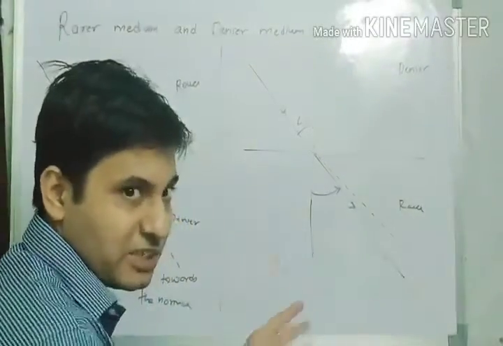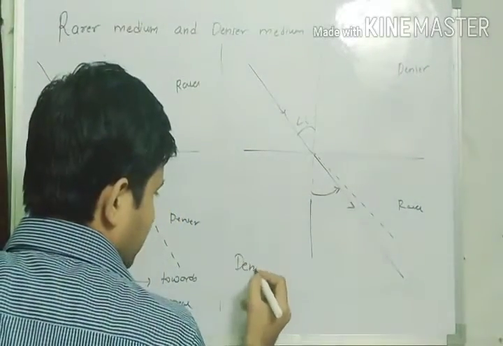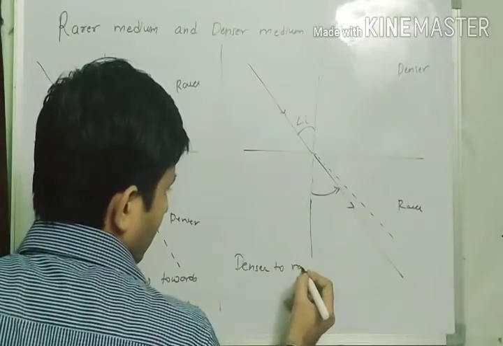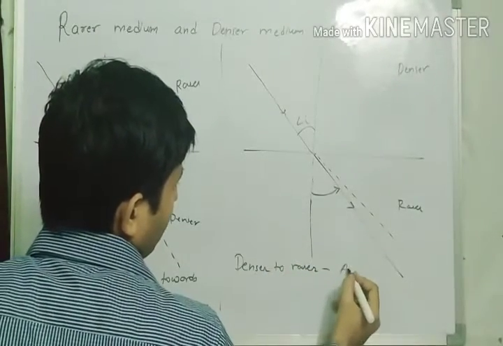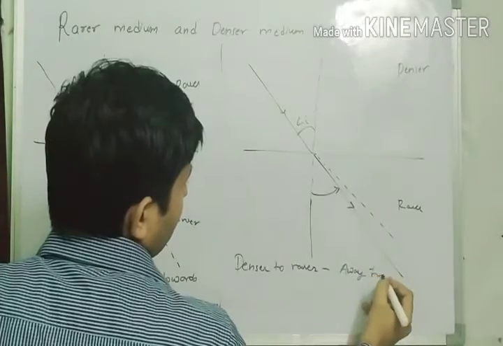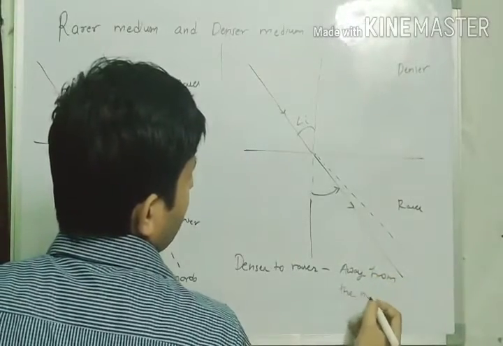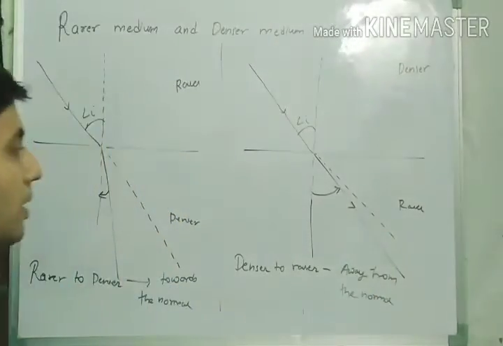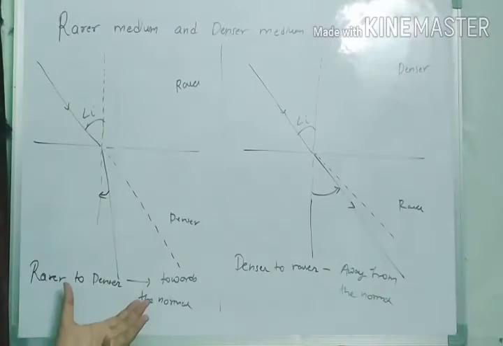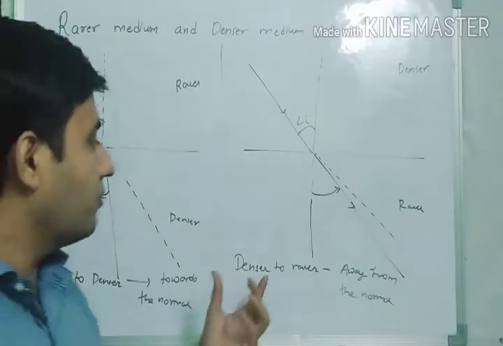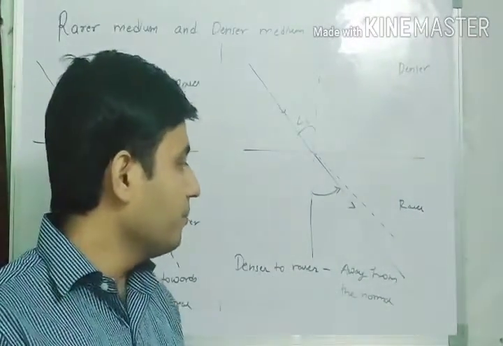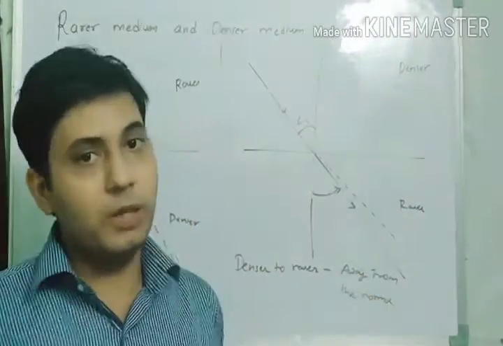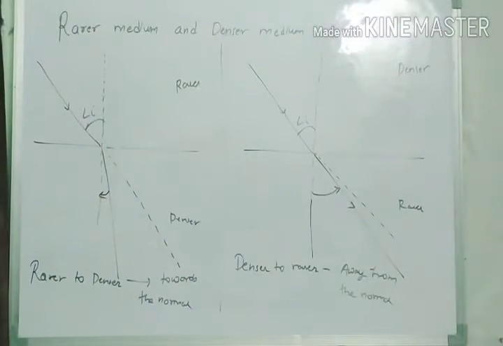Here the light is going away from the normal. Denser to rare, it will bend away from the normal. So just learn the important fact that when the light passes from rare to denser medium, it bends towards the normal. When the light passes from denser to rare medium, it bends away from the normal. Just write this. And now we are going to solve one numerical for that.